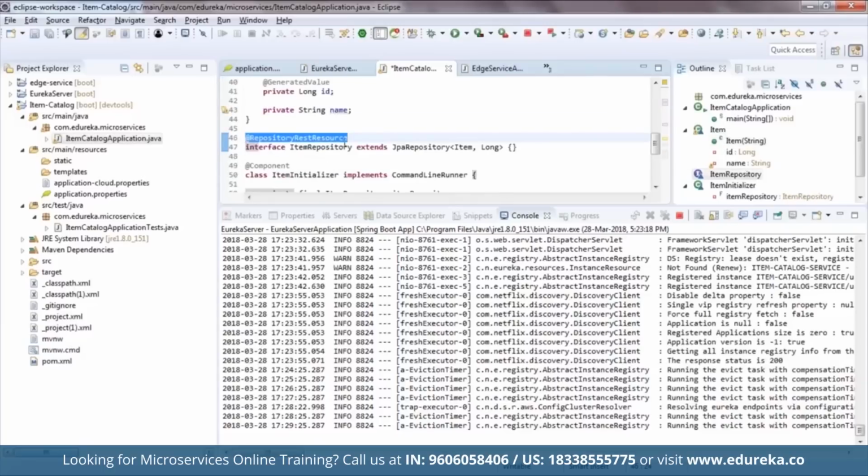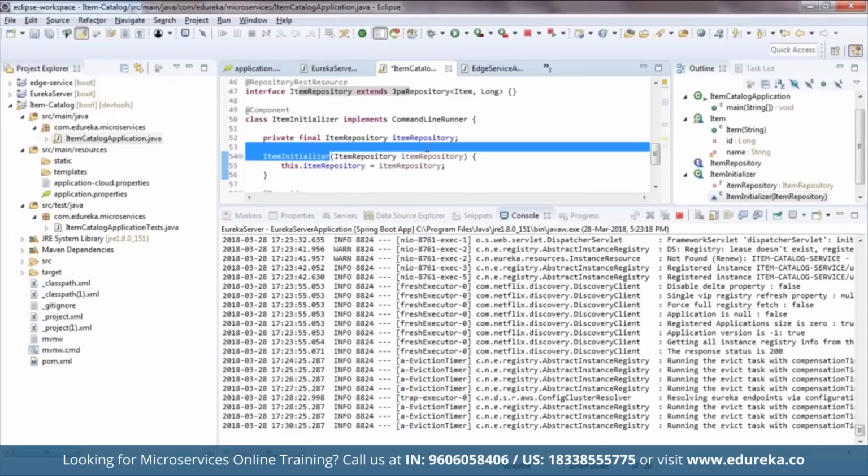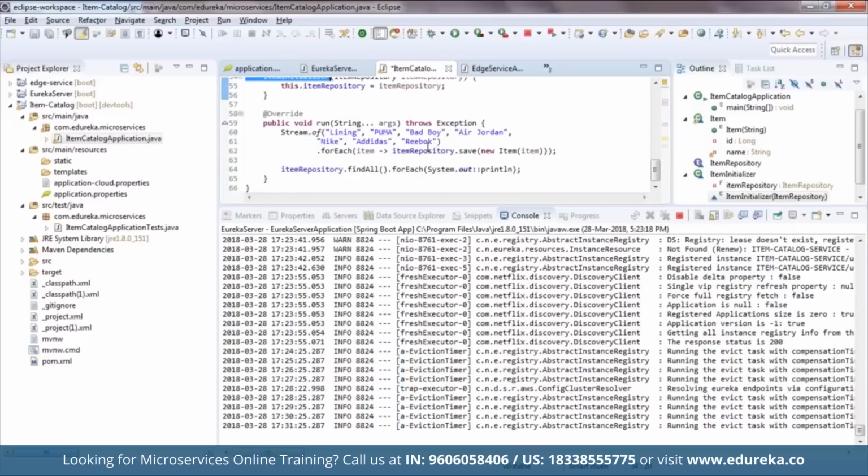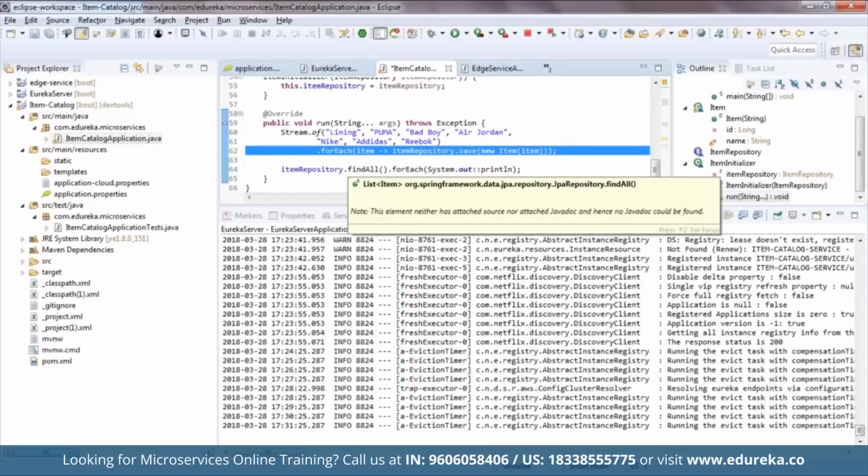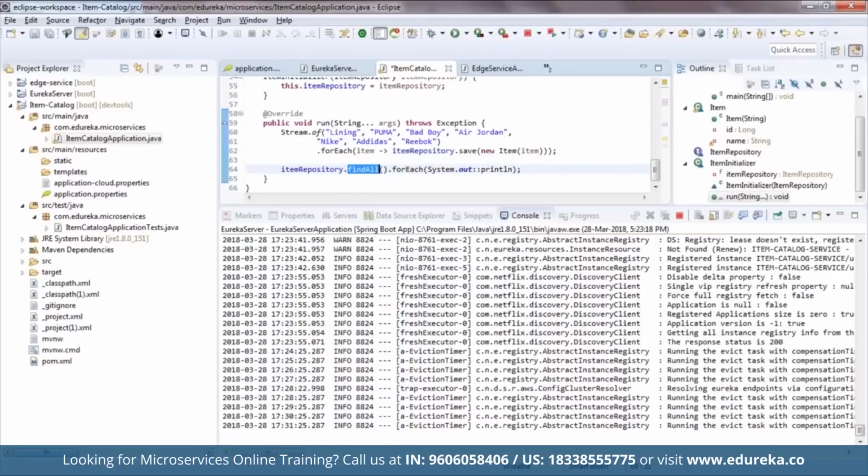Next we have a repository REST resource. Basically we have an interface item repository that we are extending with JPA repository. Over here we are defining an implementation of the command line runner interface that needs to override the run method, and this method will be executed after the application context is loaded and right before the Spring application run method is completed. This will generate the key value pair using the for each loop, and we are overriding the run method to print our key value pair. So that's what we are doing here.